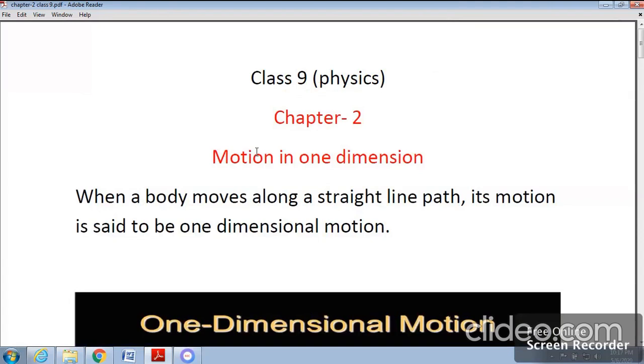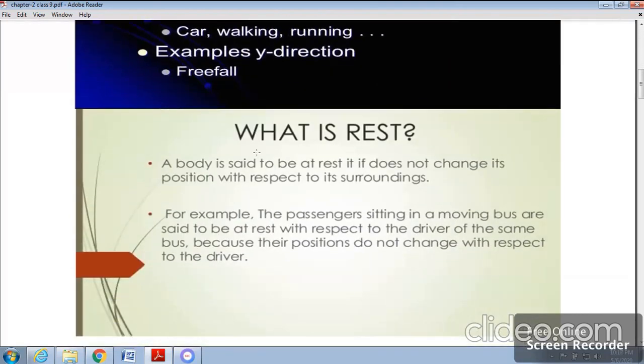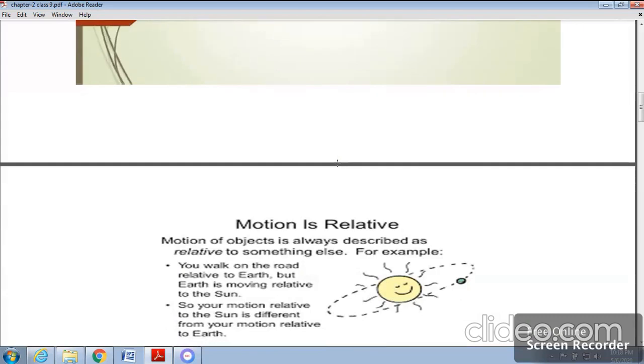When we talk about motion, the second term, which is just a correlation of this, automatically comes, that is rest. So what is rest? A body is said to be at rest if it does not change its position with respect to its immediate surroundings, while a body is said to be in motion if it changes its position with respect to its immediate surroundings. Although nothing is truly at rest, we often say that a stone lying on the ground is at rest because the stone does not change its position with respect to us.